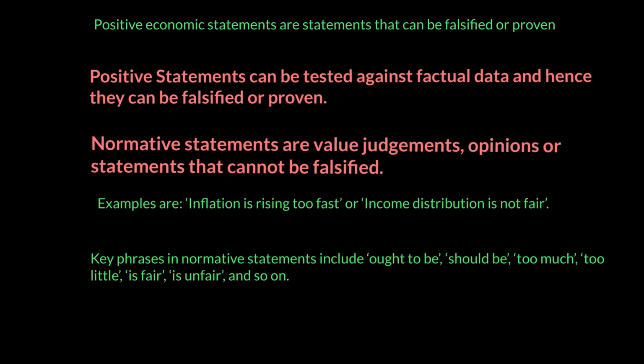Now, if on the other hand I say a minimum wage policy will increase unemployment in the economy, this is a statement that I can actually prove through data, whether minimum wage is increasing unemployment or not, and therefore this becomes what we call a positive statement. So positive statements are all those statements which are proven right or wrong through data, and they could be wrong statements as well, while normative statements are value judgments which cannot be proven right or wrong because they are somebody's opinion or value judgment.